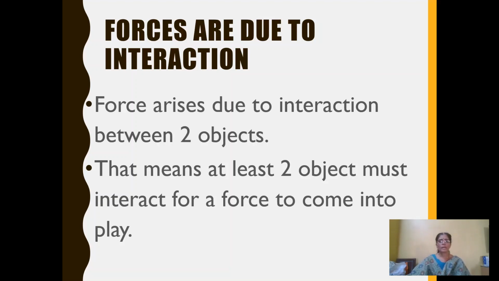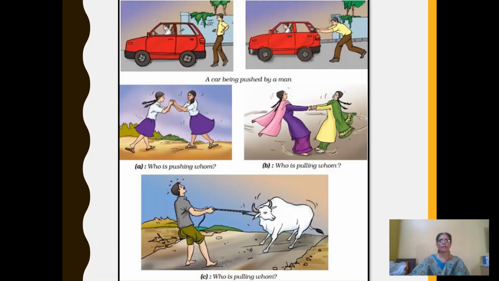Force arises due to interaction between two objects. That means at least two objects must interact for a force to come into play.